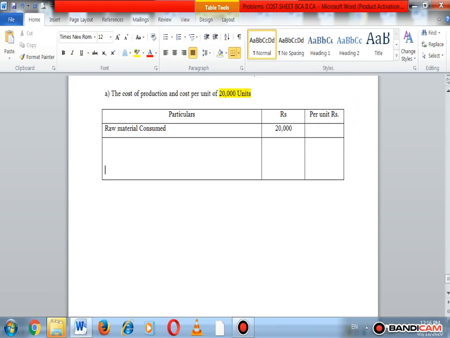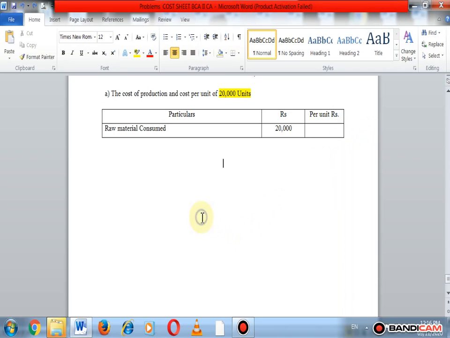Okay, so find out the per unit rupees. So it is very easy to find out the per unit cost. Here per unit, working note number 1, to find out the per unit cost.